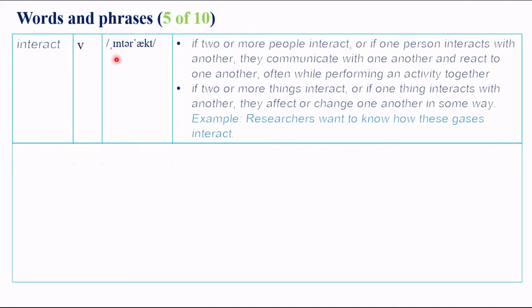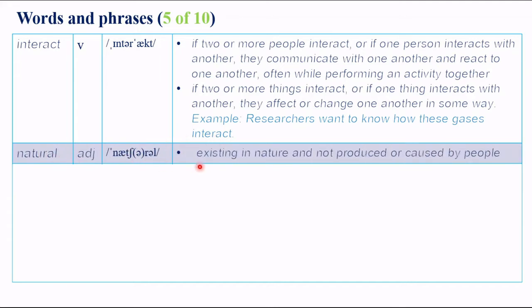Interact. Interact has two meanings. If two or more people interact, or if one person interacts with another, they communicate with one another and react to one another, often while performing an activity together. The second meaning, if two or more things interact, or if one thing interacts with another, they affect or change one another in some way. For example, researchers want to know how these gases interact.